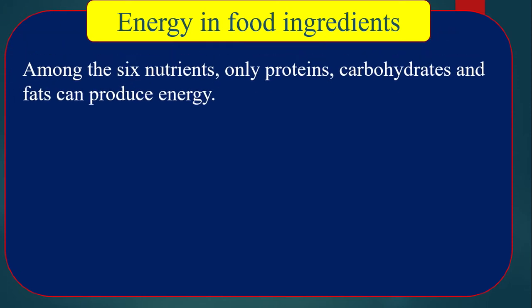Among the 6 nutrients, only protein, carbohydrates and fats can produce energy. The other 3 ingredients can't do it. That means vitamins, minerals and water can't produce energy for the human body.